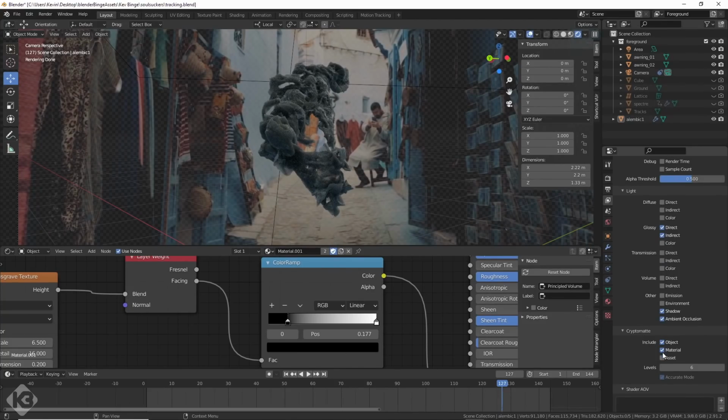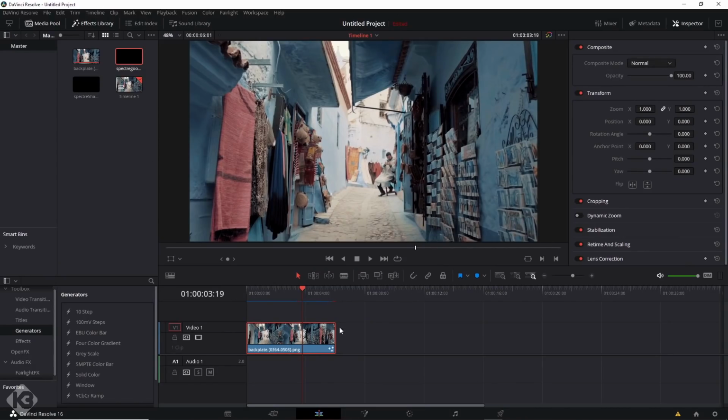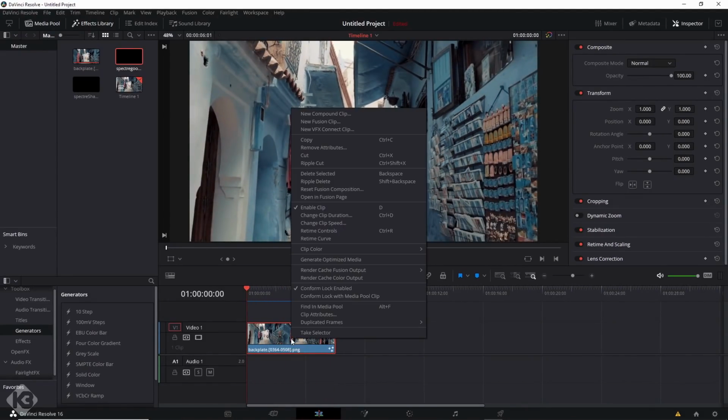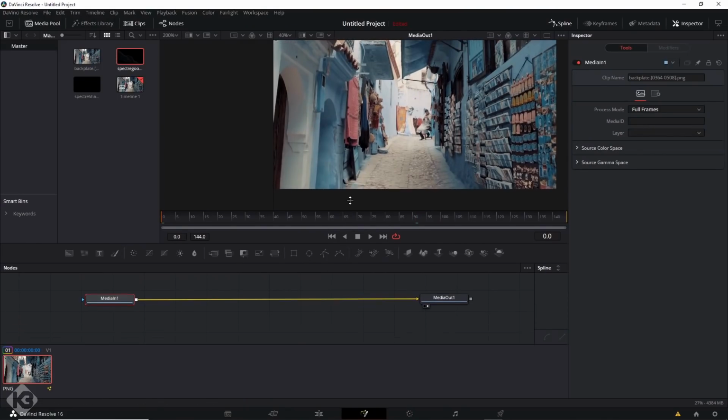Cycles doesn't seem to render out vector data on volumes, so I rendered it with motion blur on. Otherwise, I would usually apply motion blur in post. This is a drawback to Cycles at the moment, unless I'm wrong on that. Once I had that render, I went back and just rendered a pass for the shadows, then brought it all into DaVinci Resolve.